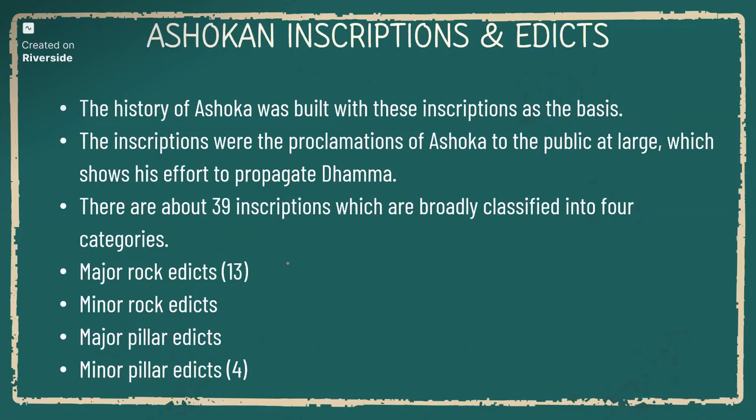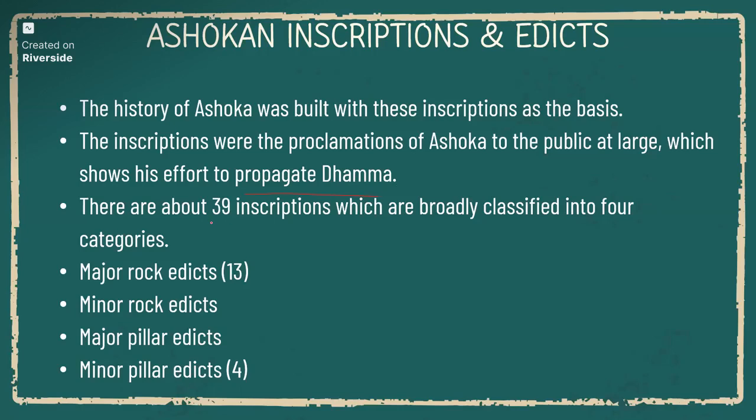Ashokan inscriptions and edicts. As we've seen, the history of Ashoka was built on the basis of these inscriptions. He has a vast history that is built on the basis of inscriptions only. The inscriptions were proclamations of Ashoka to the public at large, which shows his effort to propagate Dhamma. So he wanted to propagate the principles of Dhamma to the general public.